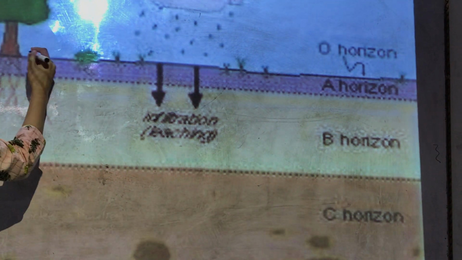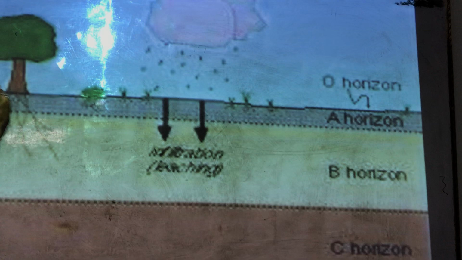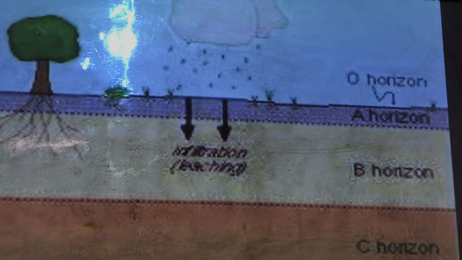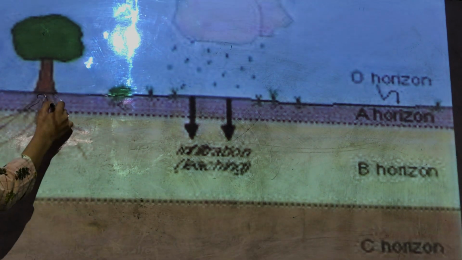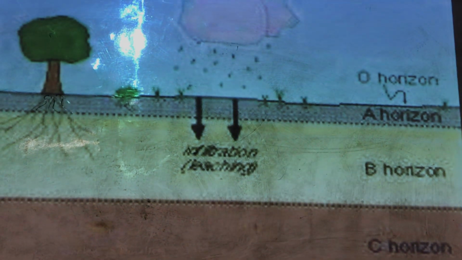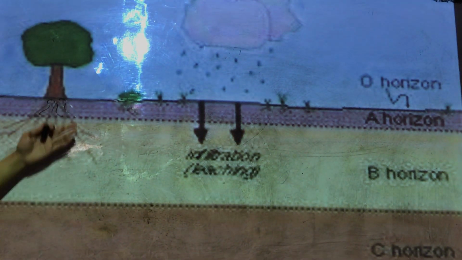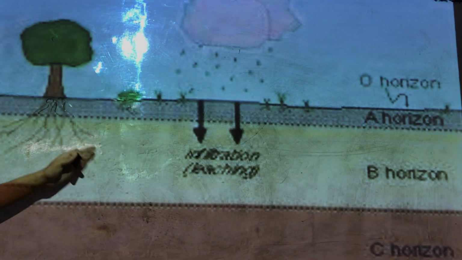So basically this is the top layer of the soil where the roots actually embed. The layer where we can see the roots is basically the top layer of the soil.